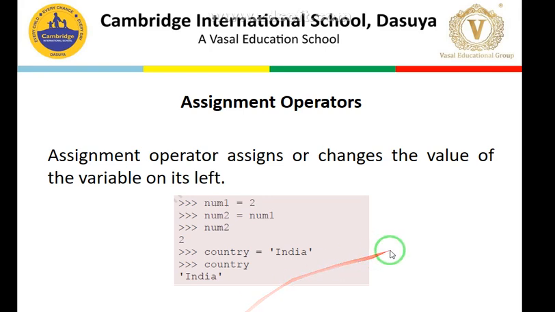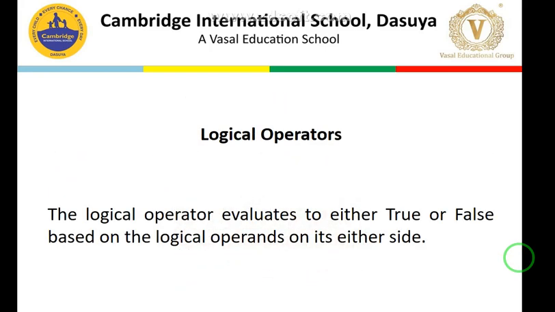Now after covering the assignment operator, this is a very important operator. Moving forward we have logical operators. What are the different logical operators we have? Logical operators evaluate to either true or false based on the logical operands on either side. Logical operators are basically and, or, not.